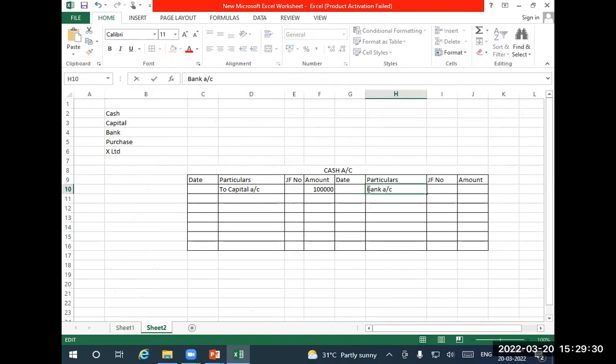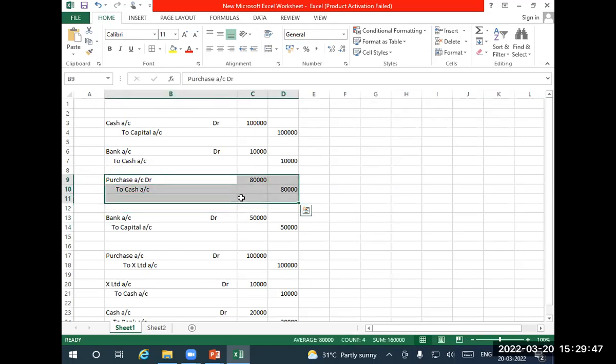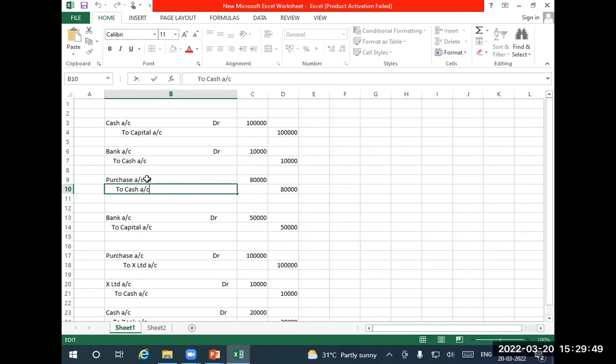By bank account: the cash account was credited by bank account. How much is it? 10,000. Next, in the third entry, cash is also there. Cash account is on which side? Credit side. So I have to go to the credit side of the cash ledger and write 'by purchase'. What is the meaning?